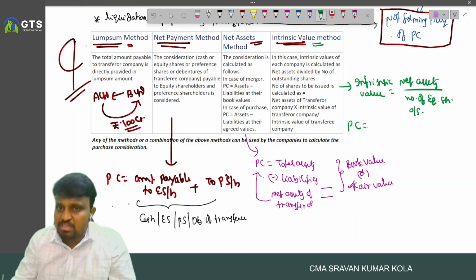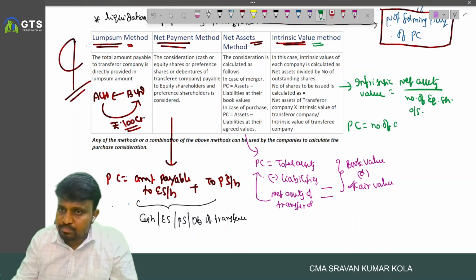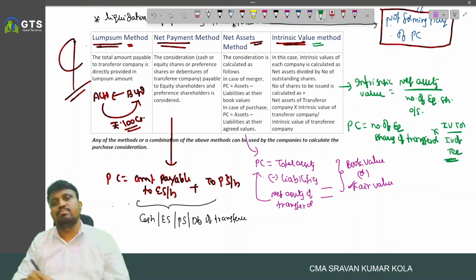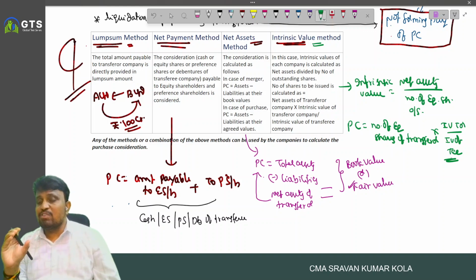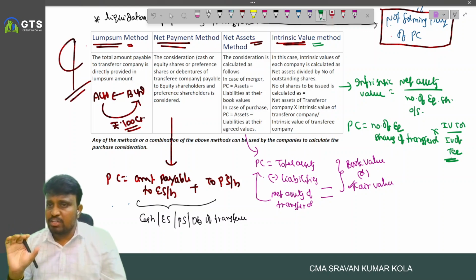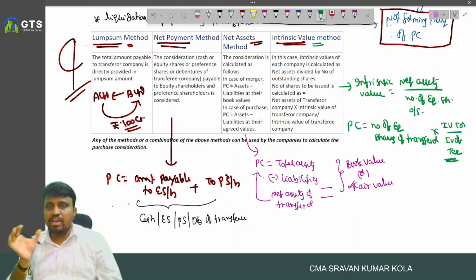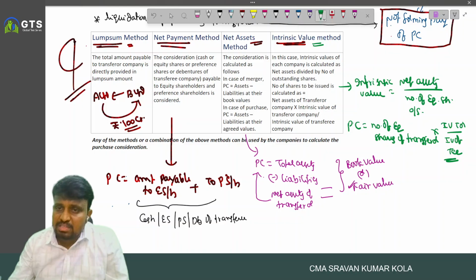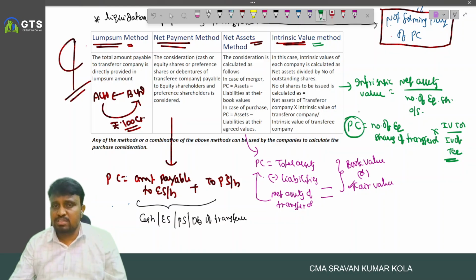The PC is equal to number of equity shares of transferor into intrinsic value of transferor divided by intrinsic value of transferee. And this is the way of calculating PC.